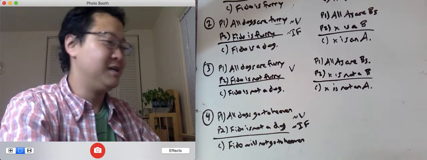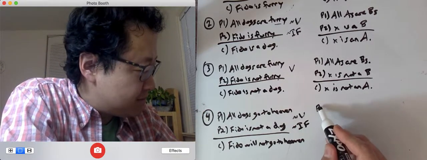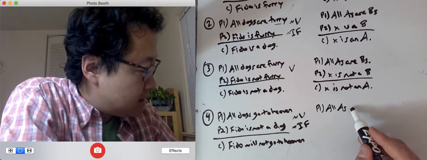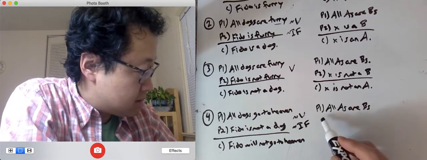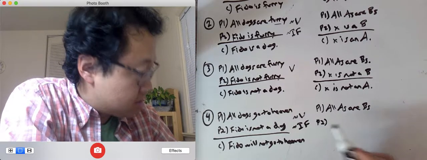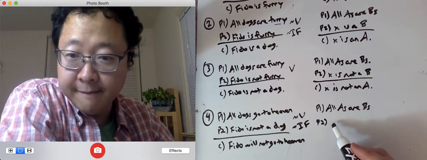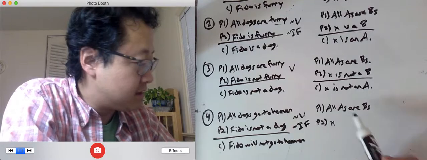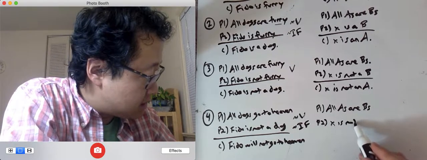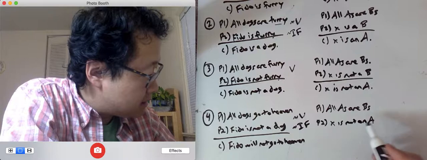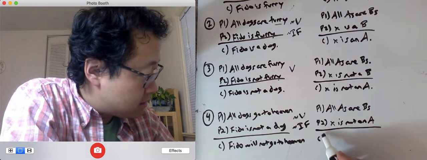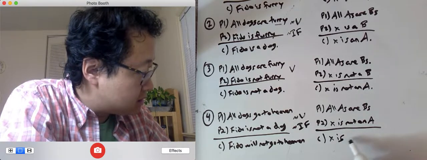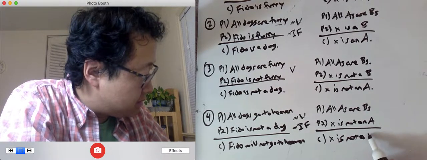All right, so let's get the argument form for this down. Premise 1, all A's are B's. Premise 2, X is not an A. Conclude, X is not a B.